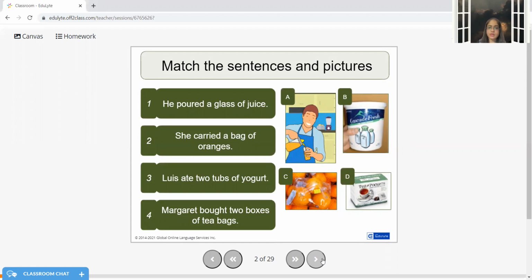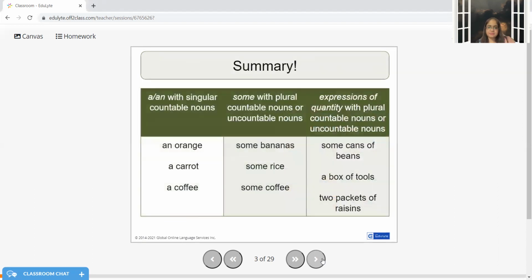Next, I have 2 tubs of yogurt. 2 tubs, maybe 1 tub is 1 kilogram in weight, or maybe it is 500 grams. I don't know about that exactly, but I'm just depicting it in a different form. Next is 2 boxes of tea bags. So there can be 20 tea bags in one box. I don't know exactly, but I'm just depicting quantity. First is one box, and then further one box has 20 tea bags. This is how we are expressing these quantities.